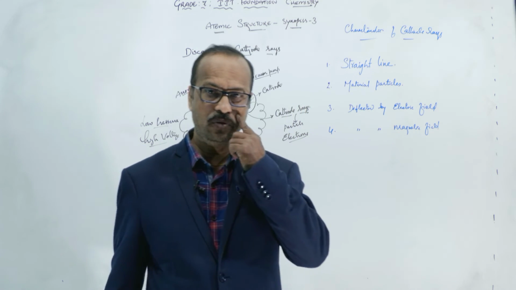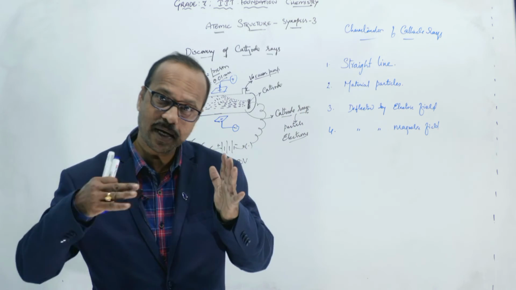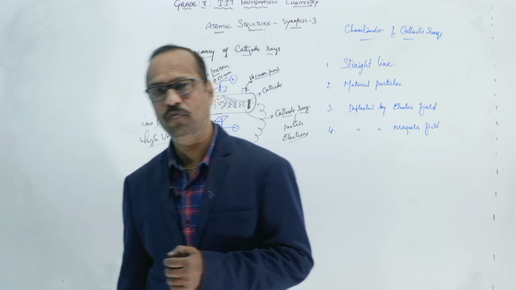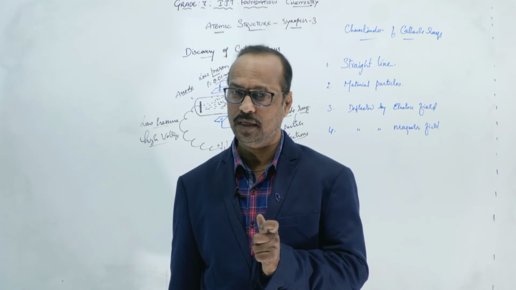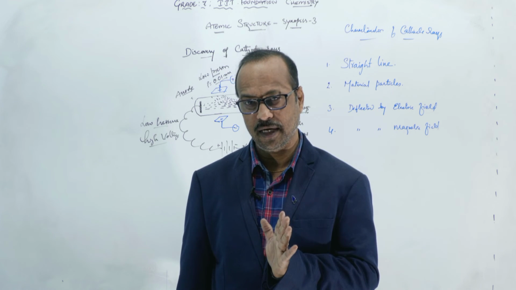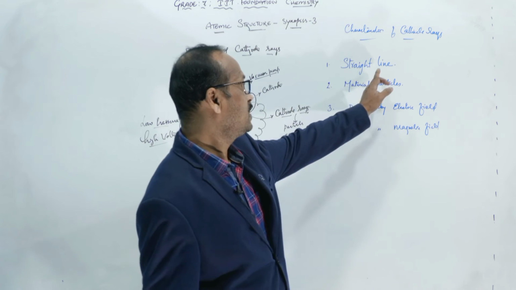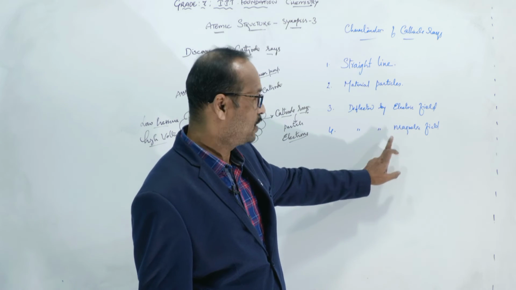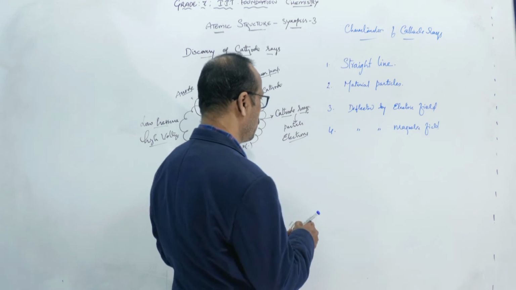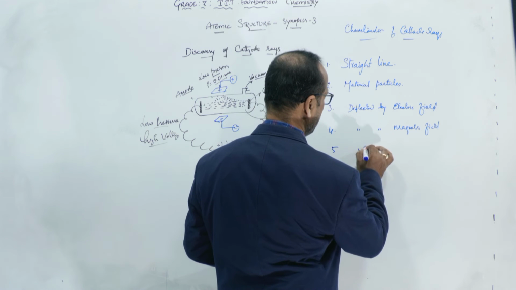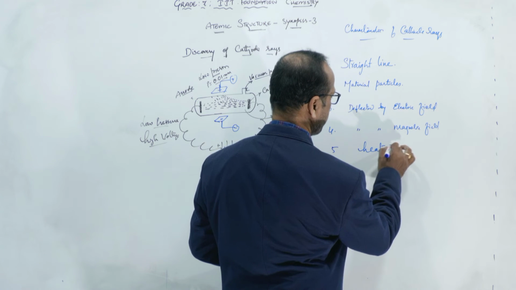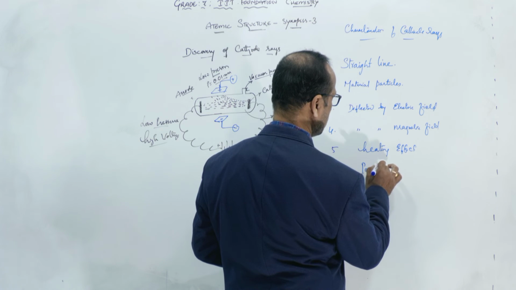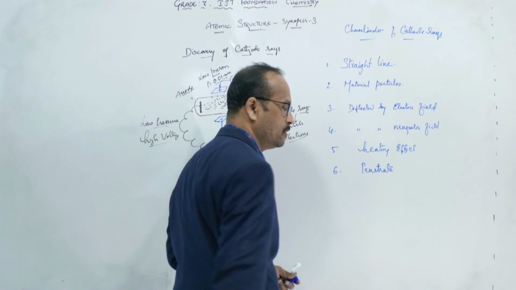And cathode rays can penetrate thin sheets. So these are the characteristic properties of cathode rays. Yes, students, is this clear? Any doubt? Once again, see here: they travel in a straight line. They are material particles, not rays. They are deflected by the electric field and by the magnetic field. They produce a heating effect. And they penetrate. Penetrate means pass through the material. Clear?